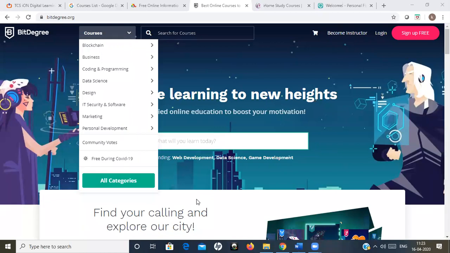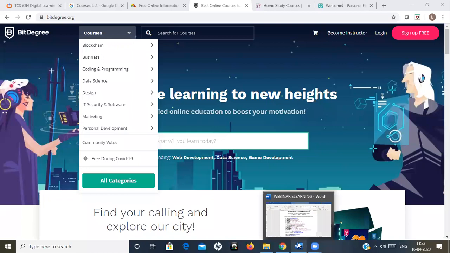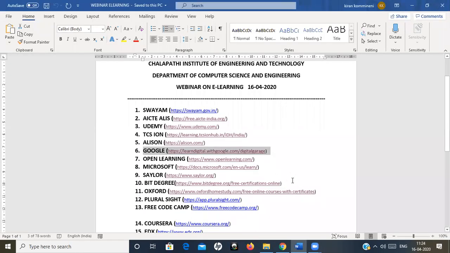Suppose you are not able to do it, they will help you in clearing that particular course. They will specify the procedure which you have to follow: please follow this, after this, click one, like that. Even minute things they will specify to you, and it will be helpful for you to complete your course. Once you complete your course, a certificate will be given to you. So that is regarding the BIT degree.